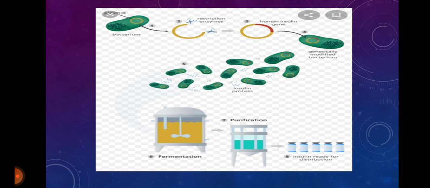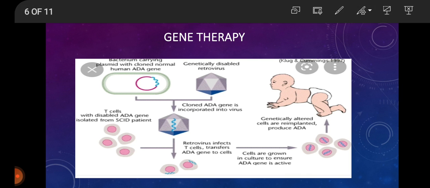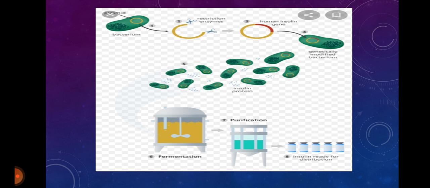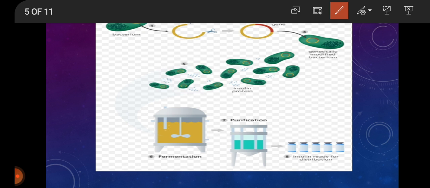Next slide shows how insulin is purified. There is a bacterium, and this is the plasmid, and the gene of interest is introduced into the plasmid.